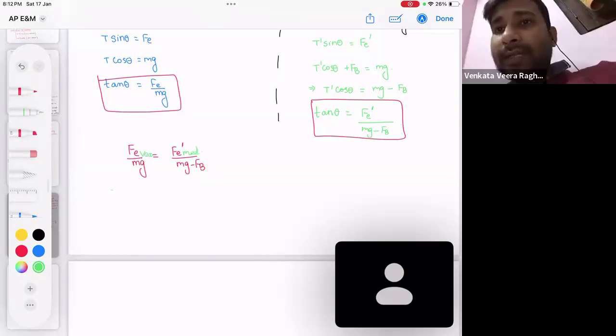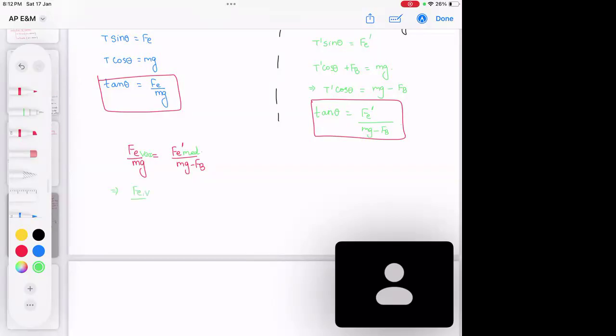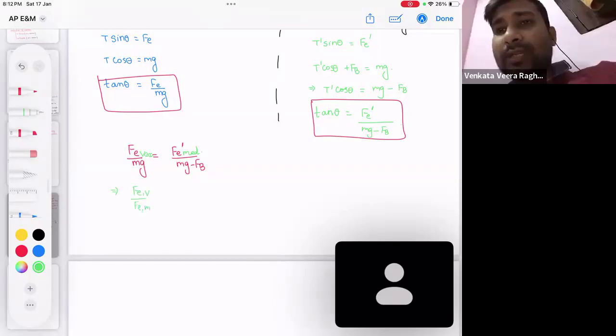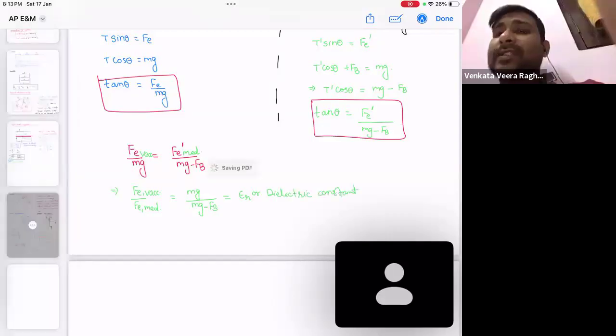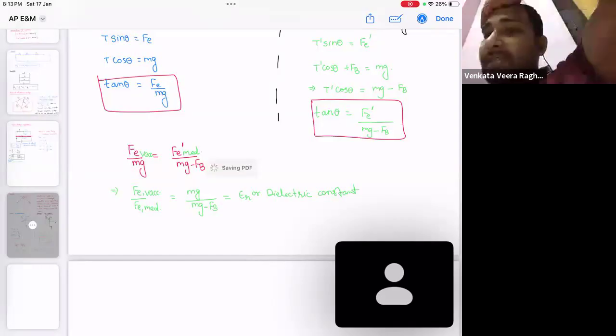And do you know what that ratio is called? The electrostatic force acting on a charged particle in vacuum to the electrostatic force acting on a charged particle in the medium, that ratio, mg by mg minus Fb, is called relative permittivity or dielectric constant. Relative permittivity and dielectric constant are the same thing. What is the relative permittivity of this liquid medium?